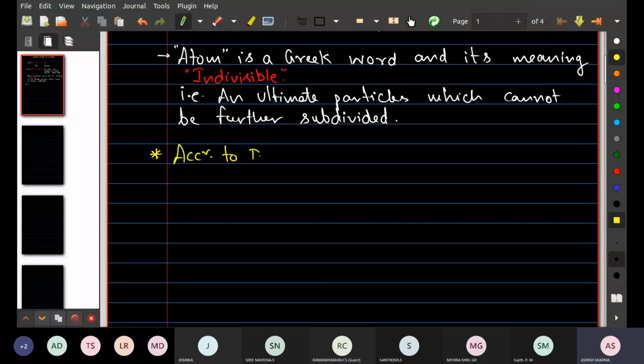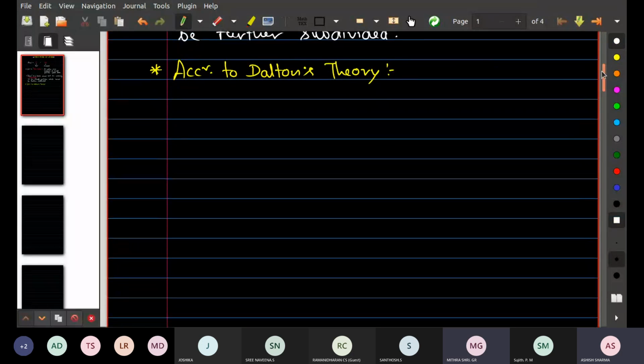According to Dalton's theory, he gave some points about atoms that we need to discuss here. First point, what did he say?